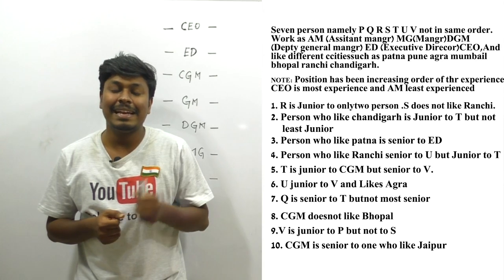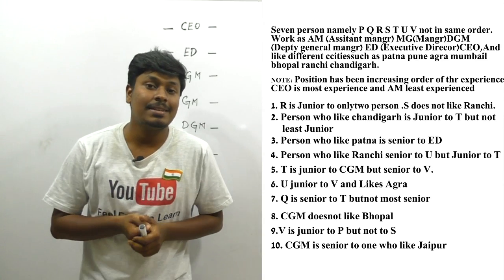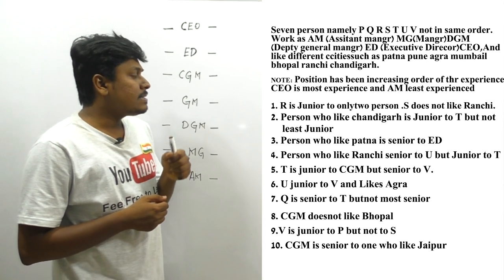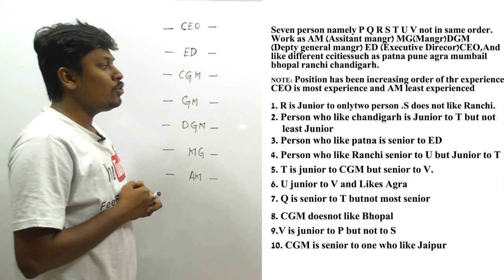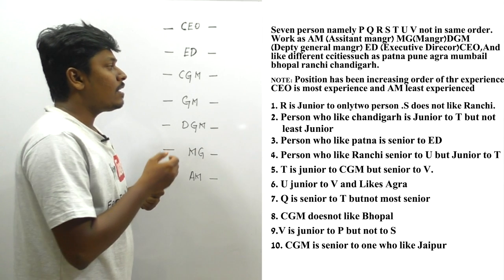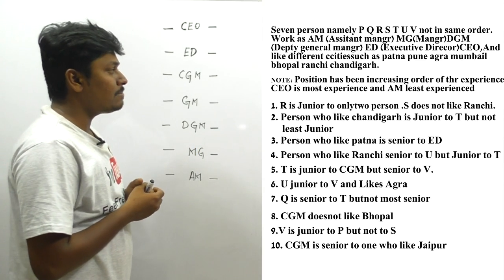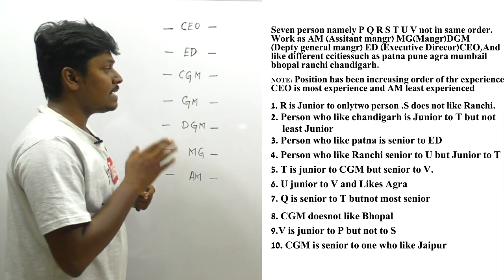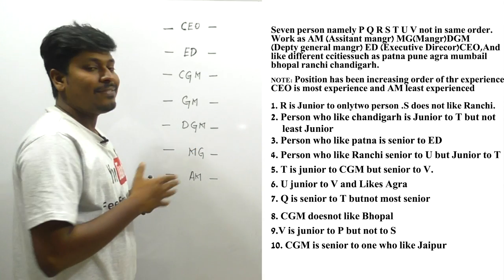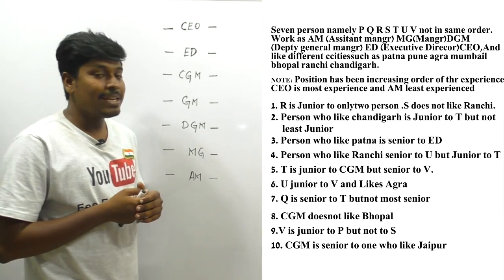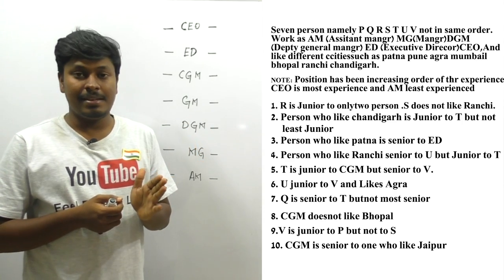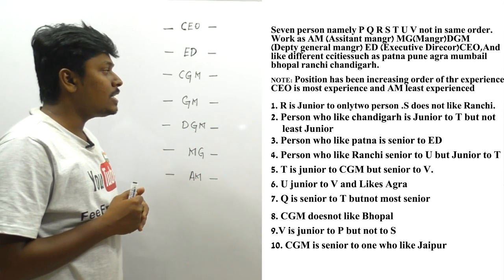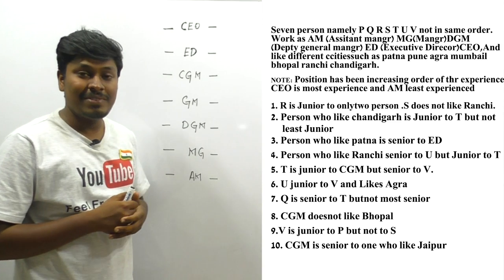Let me move on to this interesting arrangement question, which was asked in SBI PO 2016, in the main exams. 7 persons, namely P, Q, R, S, T, U, V, not in the same order, work in an organization as assistant manager, manager, deputy manager, and so on, and they like different cities, namely Mumbai, Jaipur, Ranchi, and 7 cities have been given. So friends, our target is to find which person likes which city and what is the position, whether he is manager or deputy manager or something. And they have given a note that the positions are in increasing order of their experience.